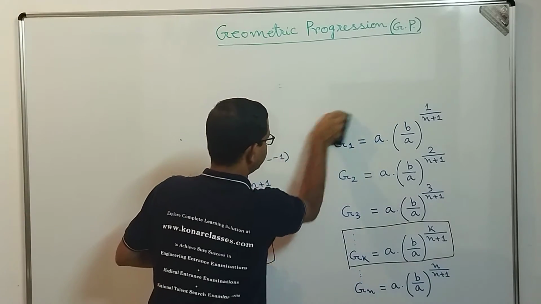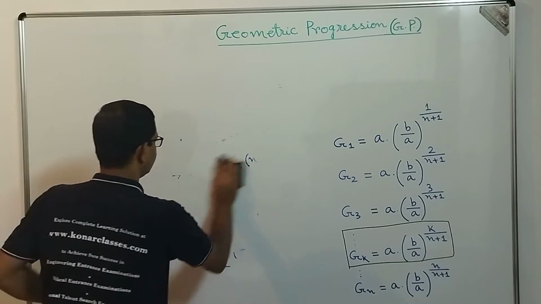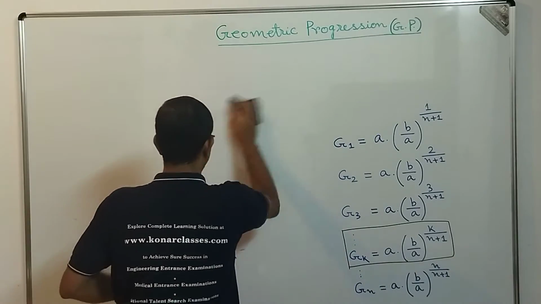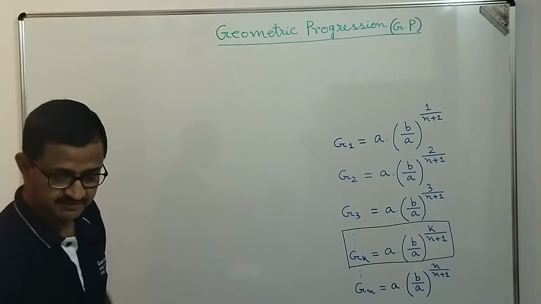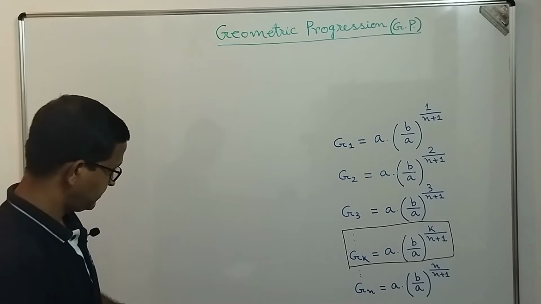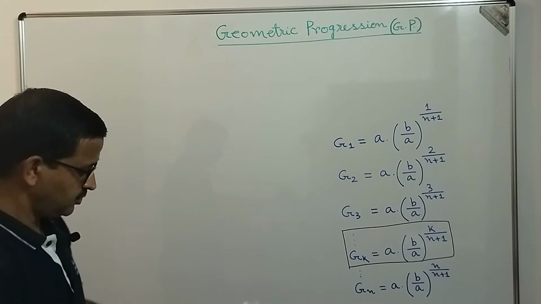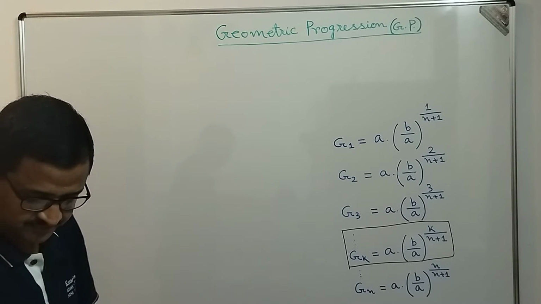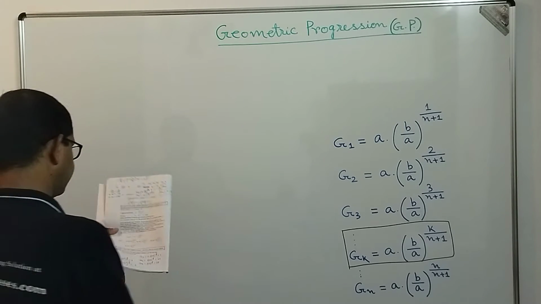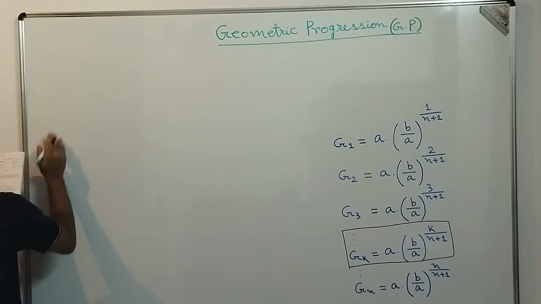So let me write down the question, dear students, so that we can use it to see how to find the geometric means. Here you know that a is the first term and b is the last term, correct, and n is the number of terms in between a and b. So here is the question. Let me write it down.